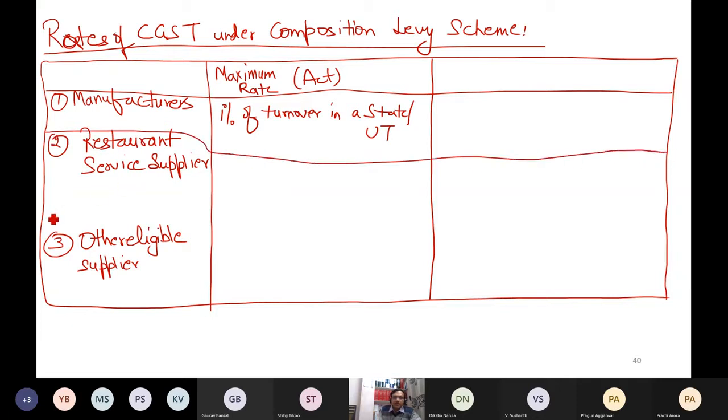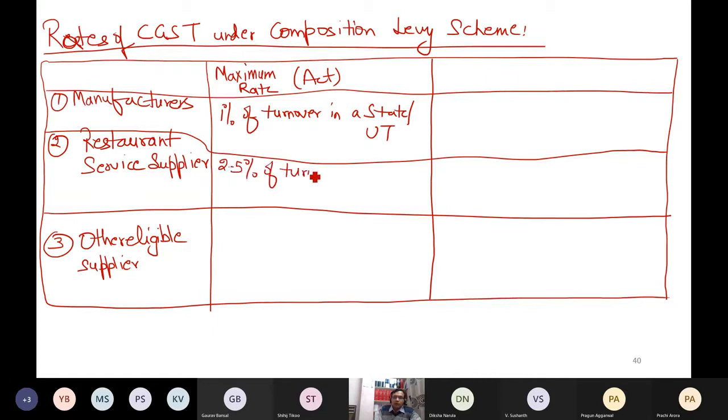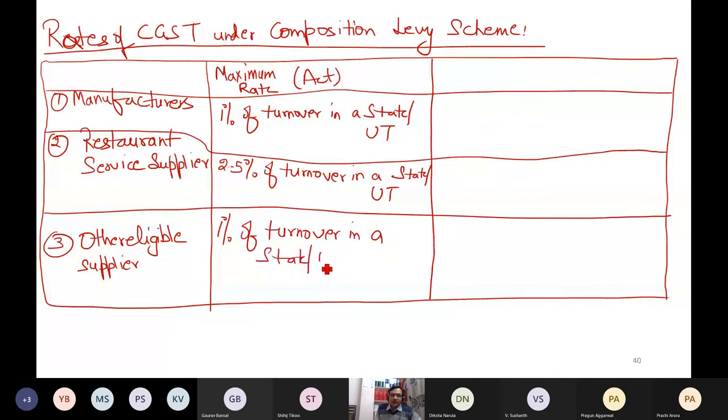In case of restaurant, do you remember the maximum rate? 2.5% of turnover in a state or union territory. And in other supplies, 1% of turnover in a state or union territory. This is what the act says, but this is the maximum.